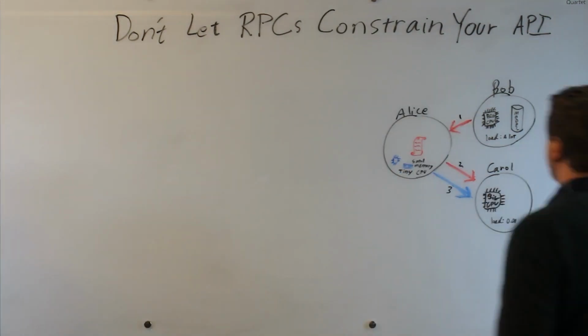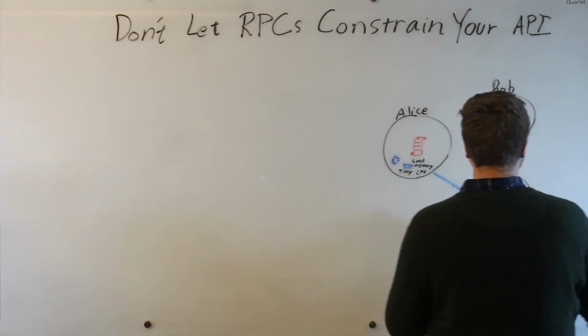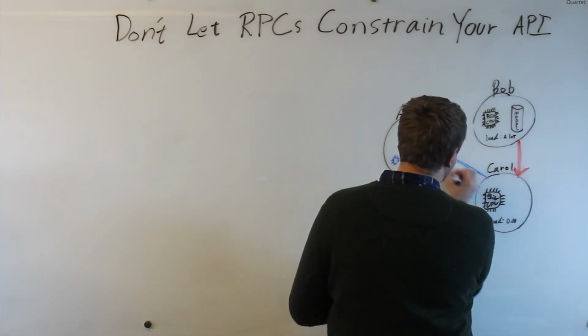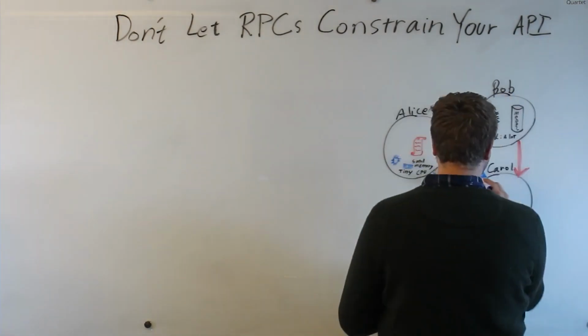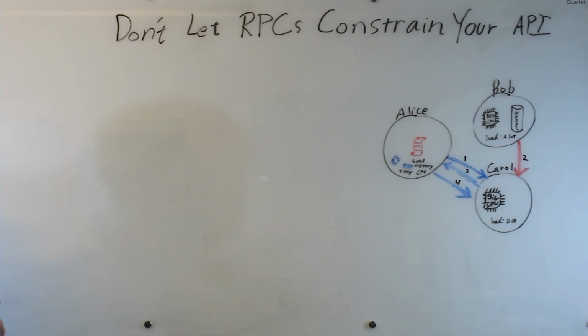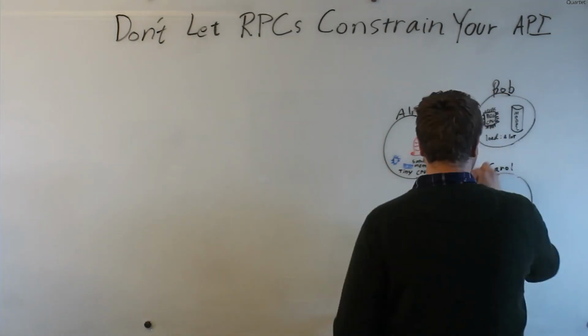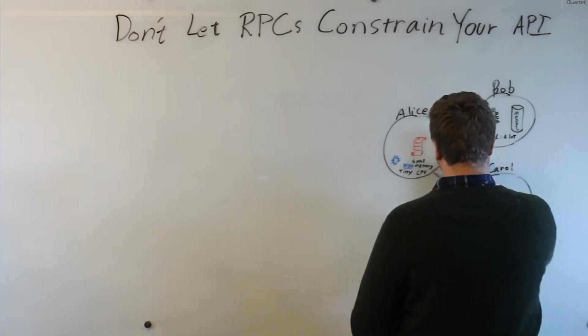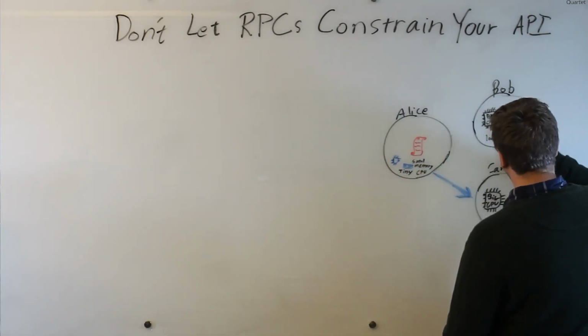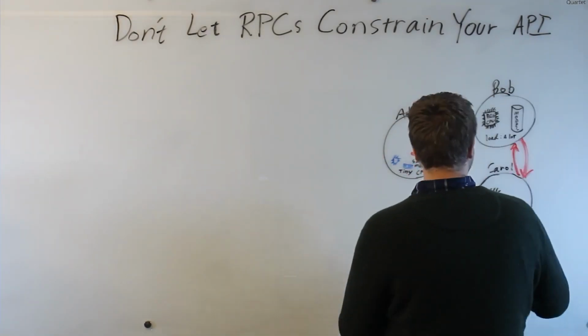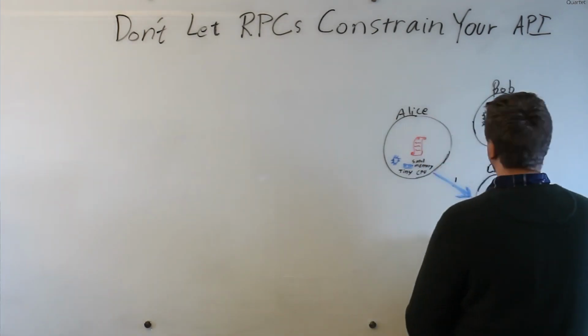So instead, we can try to optimize this by implementing a special RPC on Carol so that Alice can tell Carol to go get the data from Bob before starting the inference task. But in both of these cases, we've put the onus on poor Alice to perform this infrastructure level task of moving data around. Instead, we want to do something more like this, where the call to Carol refers to the model data by reference. If the system is made to understand data references, then the system can move the data around instead of having Alice do it.